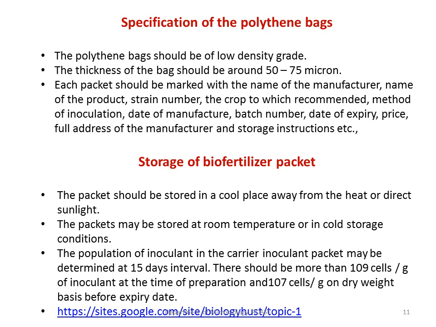before the expiry date. 10 to the power of 9, ranging down to 10 to the power of 7 cells per gram on dry weight has to be there before the date of expiry. As the days to expiry increase, the number of cells decreases. That is the reason at the time of packing this biofertilizer, the cell count should be 10 to the power of 9. Before the date of expiry, it can reach 10 to the power of 7 cells. If it is less than 10 to the power of 7 cells, it is not according to the Indian standard. So this is about the storage of biofertilizer and the specification of polythene bags.